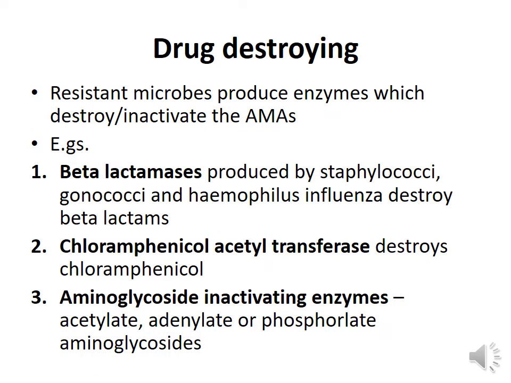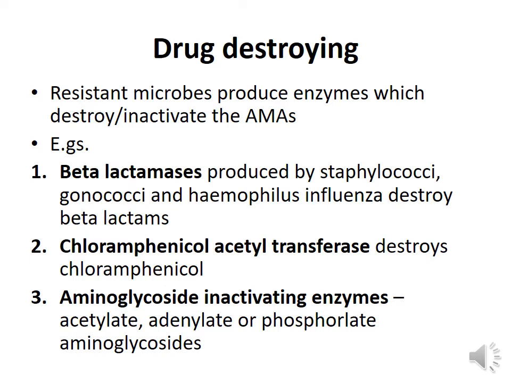Certain microorganisms can be drug destroying and hence they are resistant to their action. For example, staphylococcal organisms, gonococci and Haemophilus influenzae are resistant to beta-lactam antimicrobials because they have the ability to produce beta-lactamases. These beta-lactamases are enzymes produced by these microorganisms.